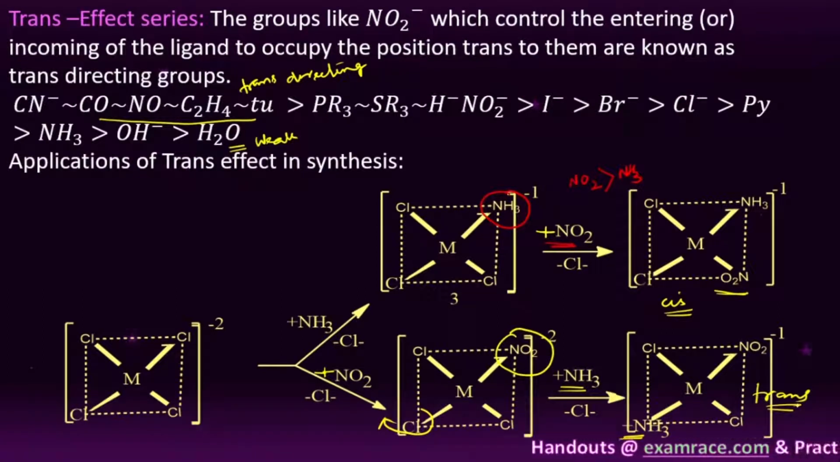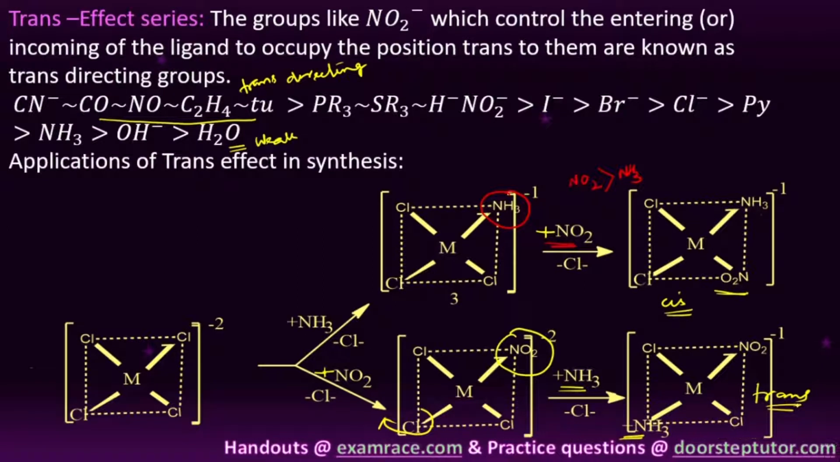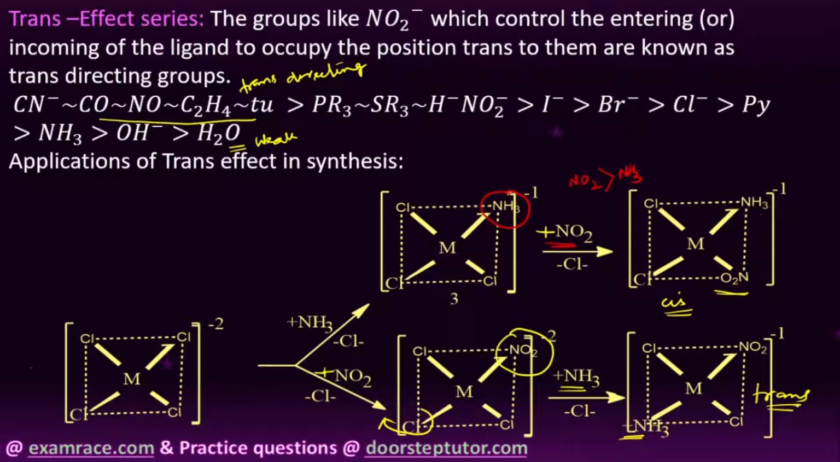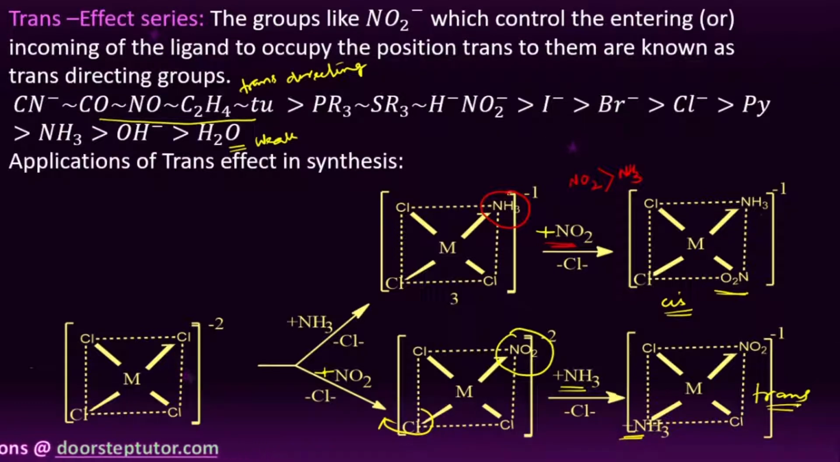So generally it leads to the formation of a trans compound. So this concept is very, very important, right? The first thing is, already the coordinated ligand has more trans-directing ability than the incoming ligand. So that means here